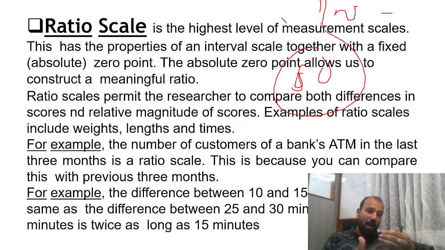So ratio is about how many times: 50 to 100, so the data became double; 60 to 100, how many times has the data been increased. So ratio is all about how many times the data has become double or triple. Last year your sale was 100 rupees, this time your sale became 200 rupees. And what you can interpret from this is, your sale became double in the last 2 years.